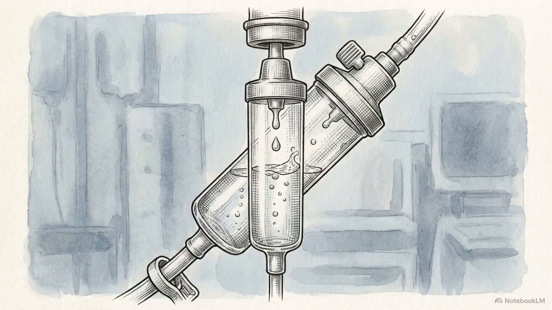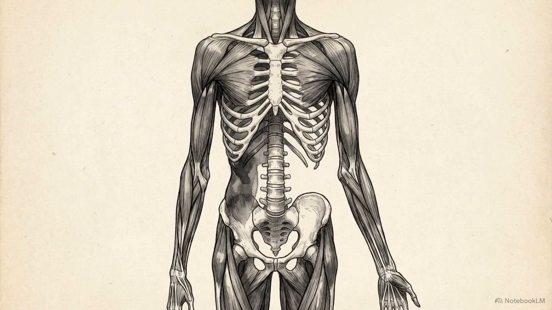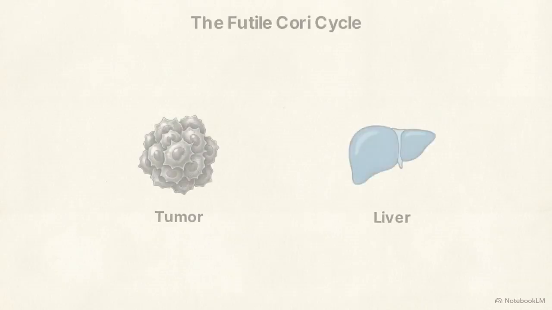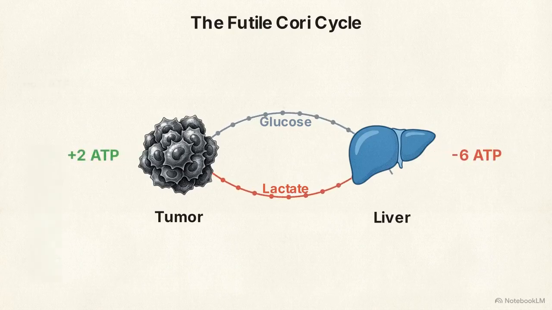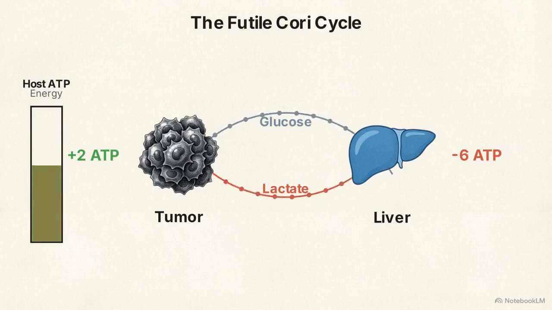Implementing aggressive dietary restriction in an oncology setting requires strict management of systemic cachexia. Cachexia is a complex metabolic syndrome characterized by the severe, involuntary loss of skeletal muscle and fat tissue. This muscle wasting is heavily driven by the futile Cori cycle, an anatomical loop where the liver constantly converts tumor-derived lactate back into glucose to refuel the tumor. Running this conversion costs the host massive amounts of ATP, acting as a severe, relentless energy drain.